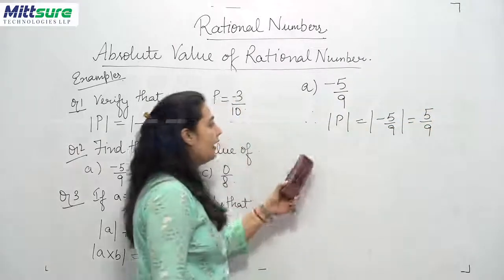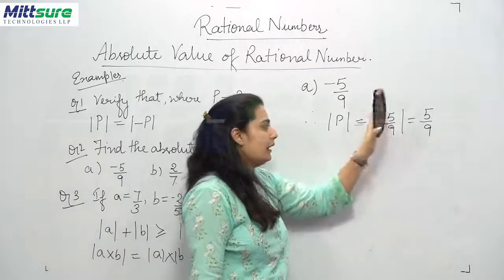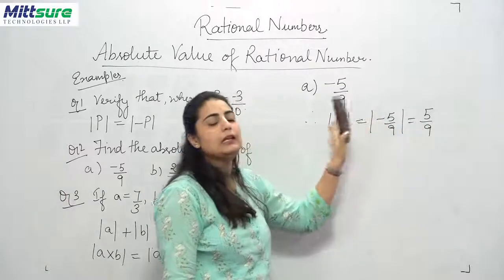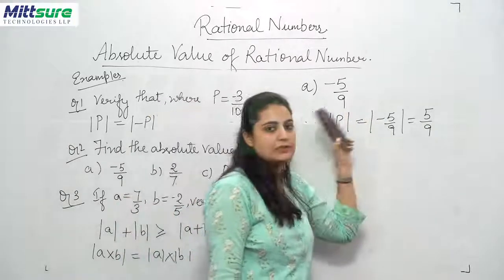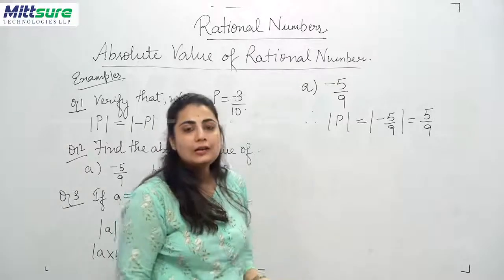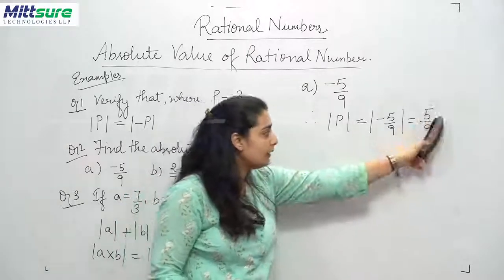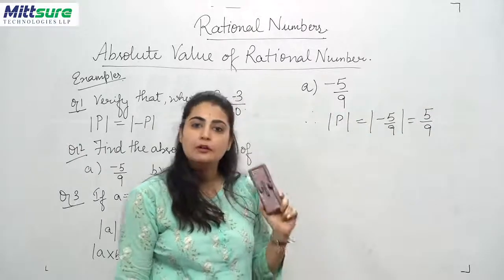Is it clear? Again, the negative sign has been changed. We all know that absolute value can never be negative, so it is always a positive value of the given rational number. Regardless of the sign, only the magnitude of the rational number is considered in the absolute value.